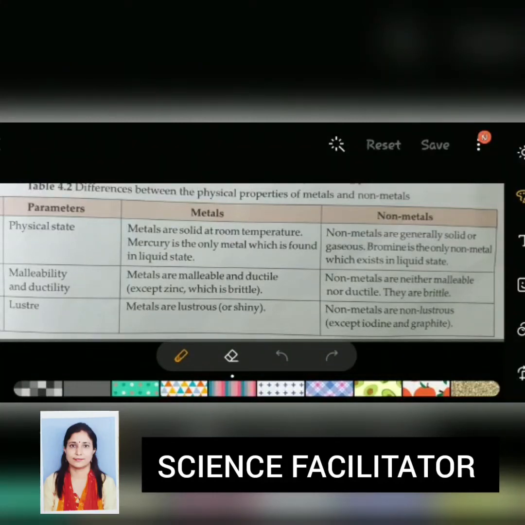Let's first start with first property of metals and non-metals, that is physical state. Physical state means whether they are solid, liquid or gas. So metals are generally solid at room temperature, as we have studied in the previous lecture, and mercury is the only metal which is found in the liquid state. Non-metals like oxygen, phosphorus, sulfur, they are solid or gas, but bromine is the only non-metal which exists in liquid state.